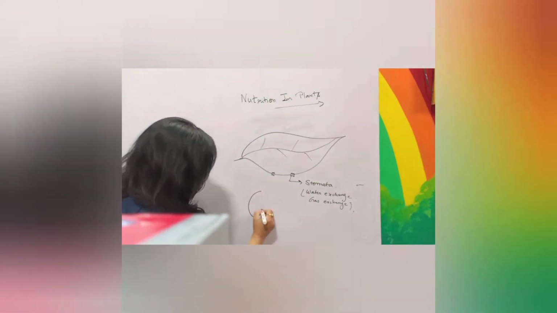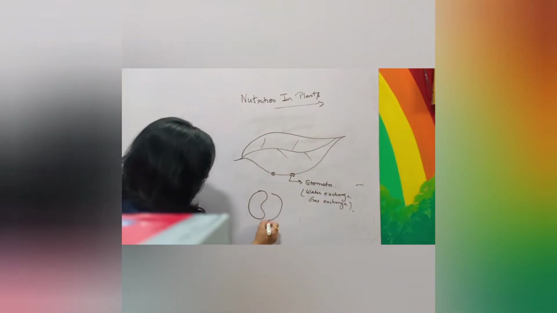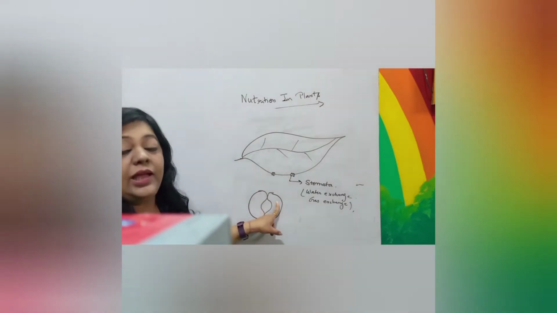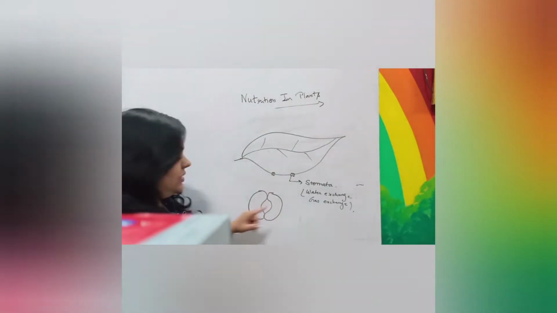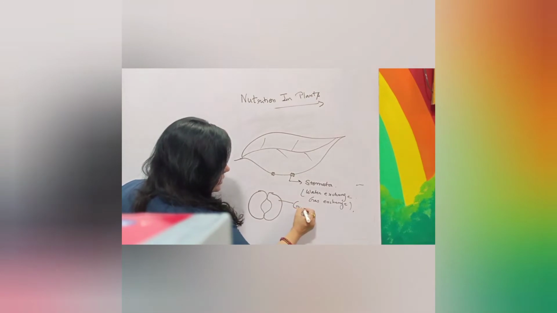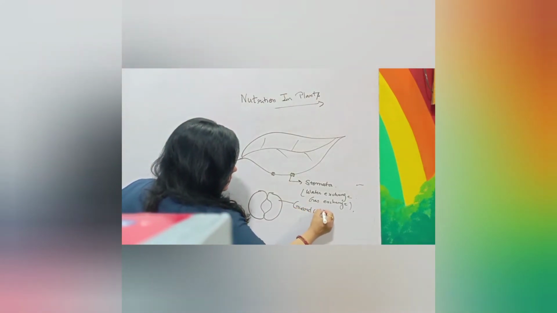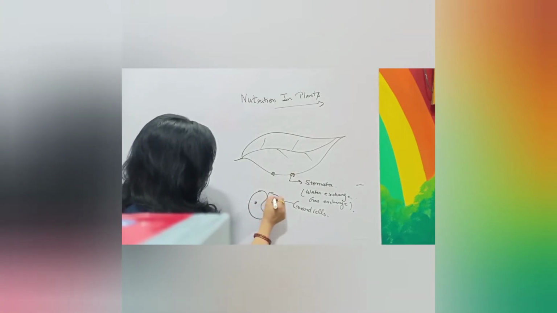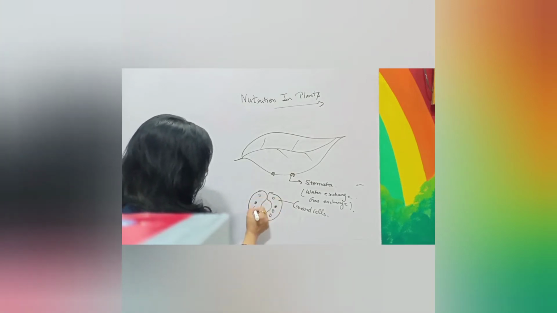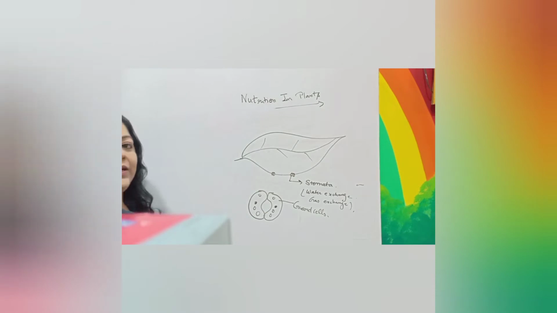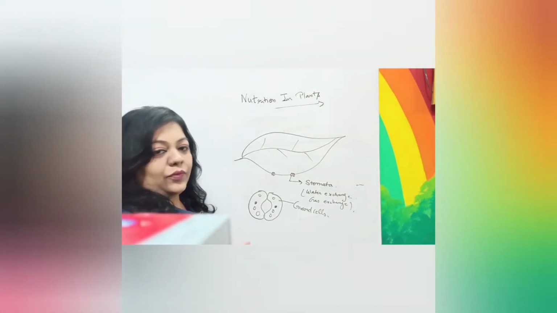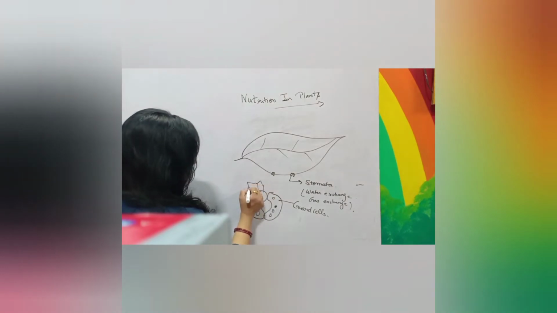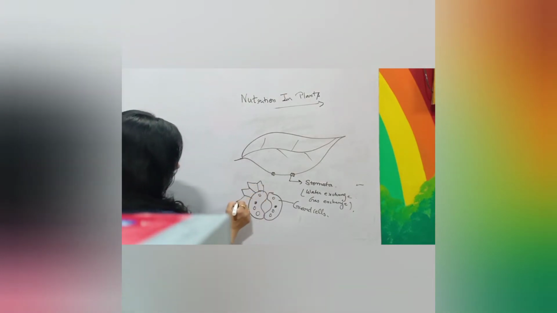Stomata are the tiny openings surrounded by two kidney-shaped, bean-shaped cells which are known as guard cells. They have a nucleus and chloroplasts, the organelles in which chlorophyll is stored, and they are surrounded by many cells known as epidermal cells.